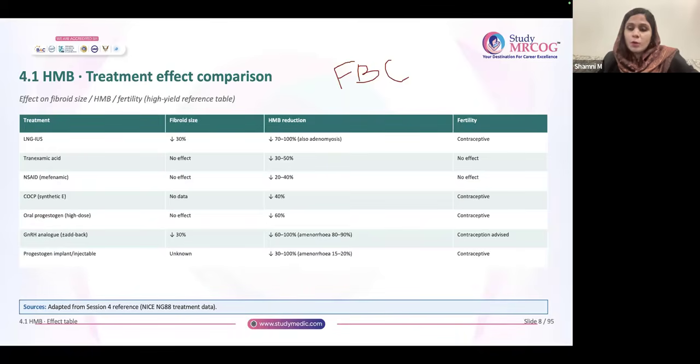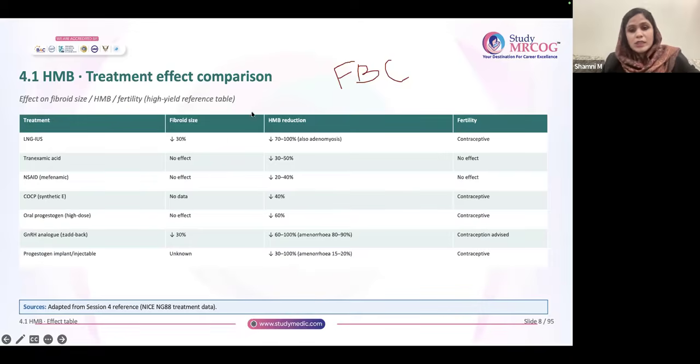If you get another option telling GnRH for 3 months followed by hysterectomy, I would want you all to choose GnRH for 3 months followed by hysterectomy. So, see, the answer changes depending on the question and the options. Okay, so go through all the words. You have to scrutinize each and every word of the question and the options also, so that your answer will be correct.